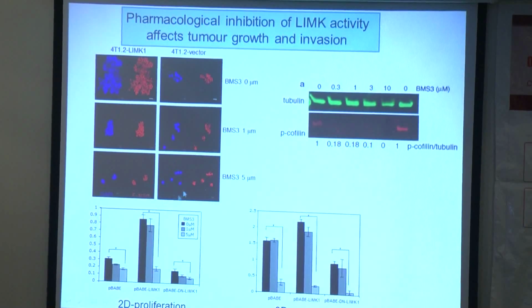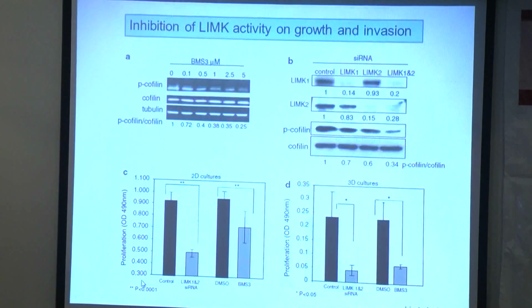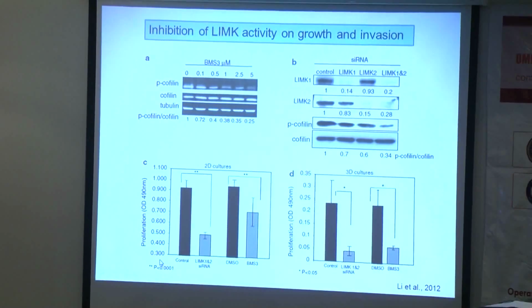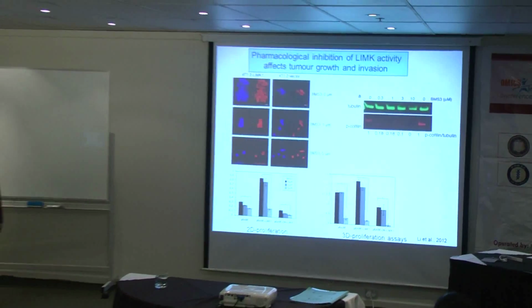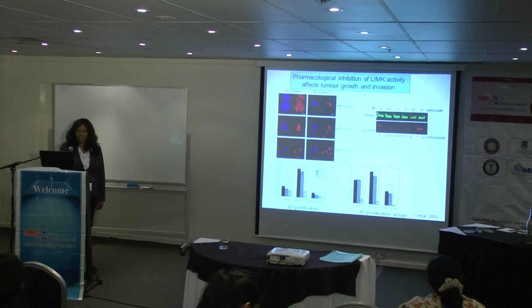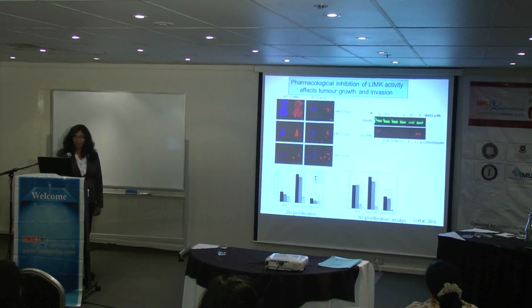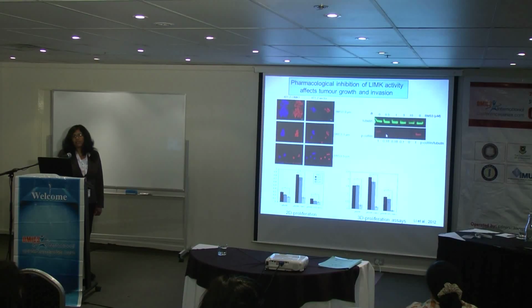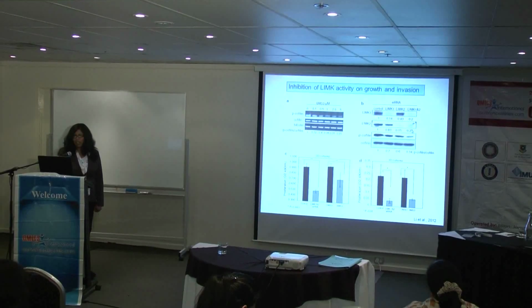We also did 2D and 3D proliferation assays using the cell lines treated with 1 and 5 micromolar BMS3, and you can see a significant reduction was observed at 5 micromolar BMS3. On the right-hand side, I'm trying to show that the level of phosphocofilin actually reduced when we treated the cells with BMS3. We've done this in a 3D assay as well.